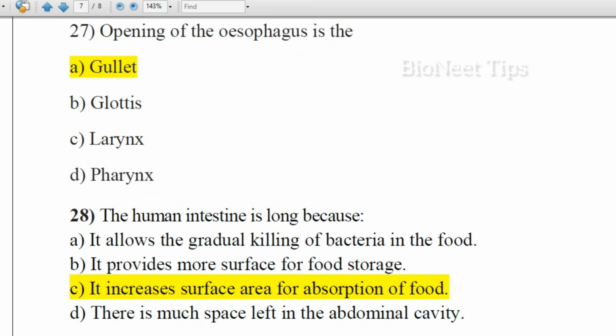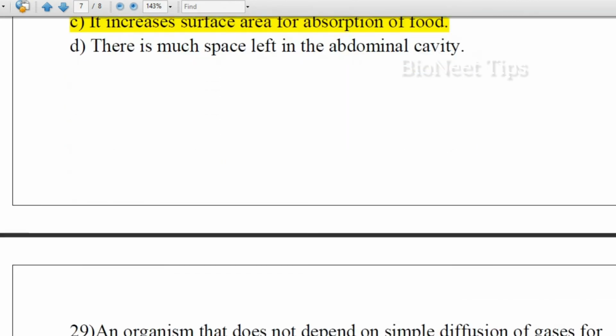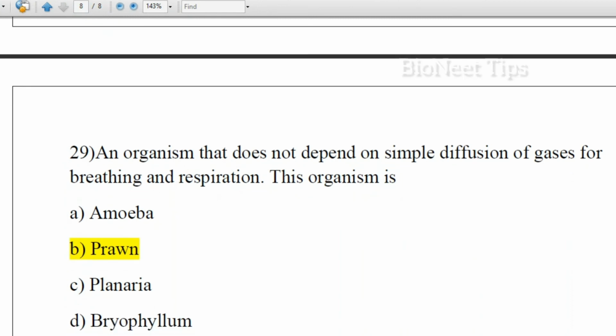Gradual killing of bacteria happens in the mouth as well as in the stomach with the help of saliva in the mouth and HCl in the stomach. It provides more surface for food storage, which is not true. The food storage organ of the digestive system is the stomach. So it increases surface area for absorption of food is the correct answer.